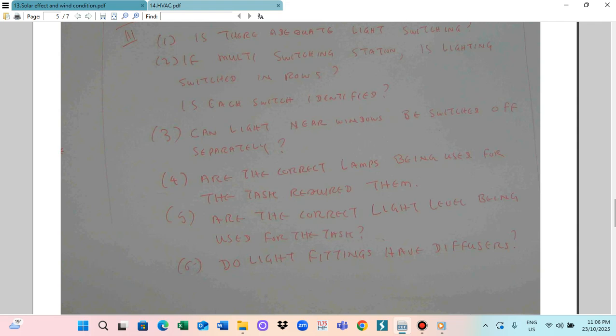But for the bedroom, you don't need too powerful a light. So this is about whether appropriate light is utilized for the appropriate location or not. You have to check it. And what is the current light level being used for the task? Light level means the illumination level.